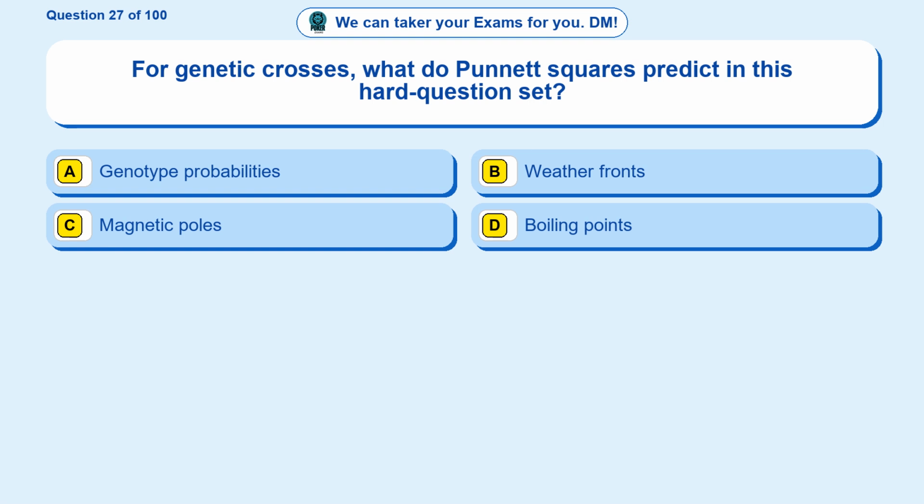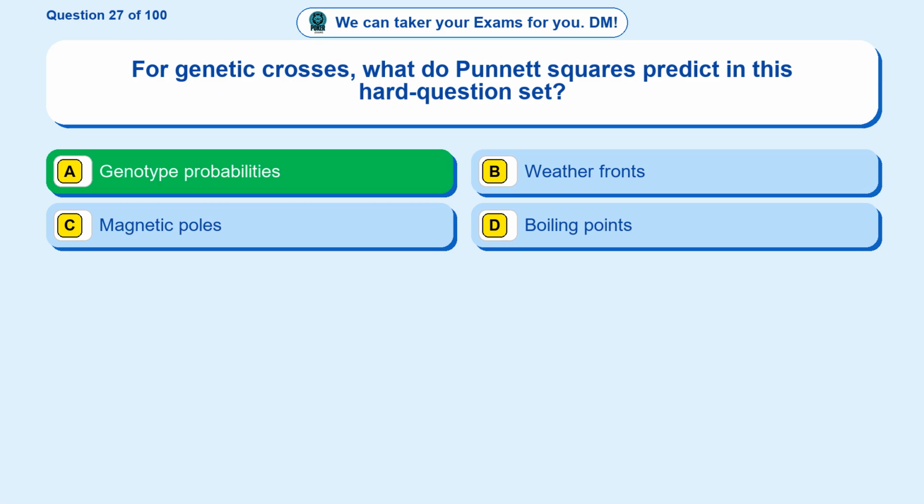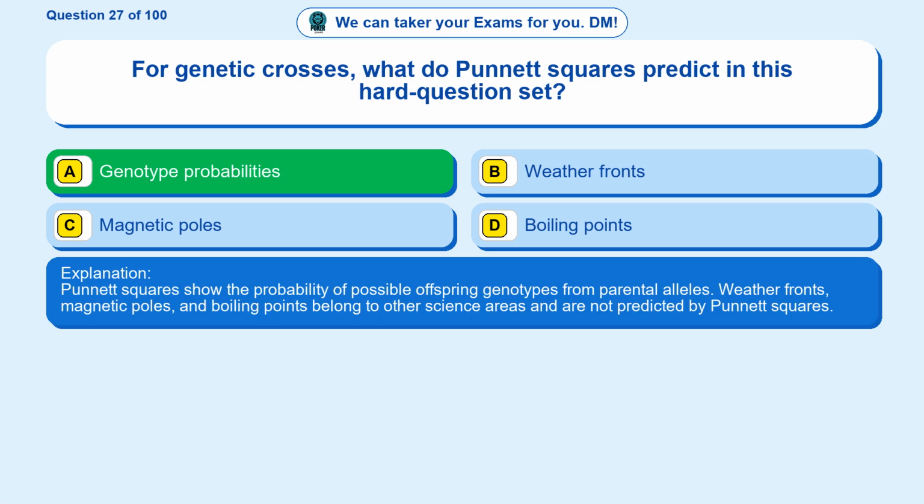Question 27. For genetic crosses, what do Punnett squares predict in this hard question set? Option A, genotype probabilities. Option B, weather fronts. Option C, magnetic poles. Option D, boiling points. The correct answer is option A. Genotype probabilities. Punnett squares show the probability of possible offspring genotypes from parental alleles. Weather fronts, magnetic poles, and boiling points belong to other science areas and are not predicted by Punnett squares.